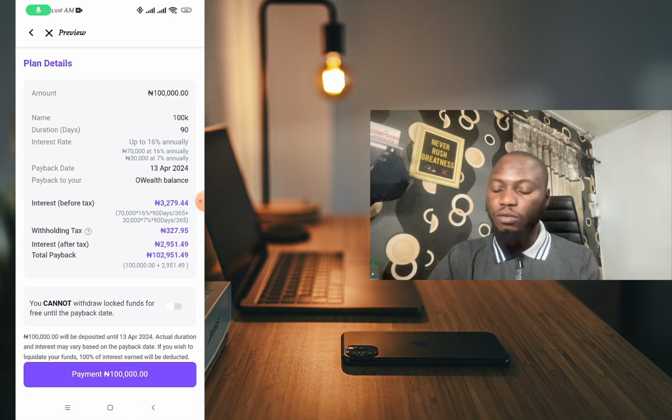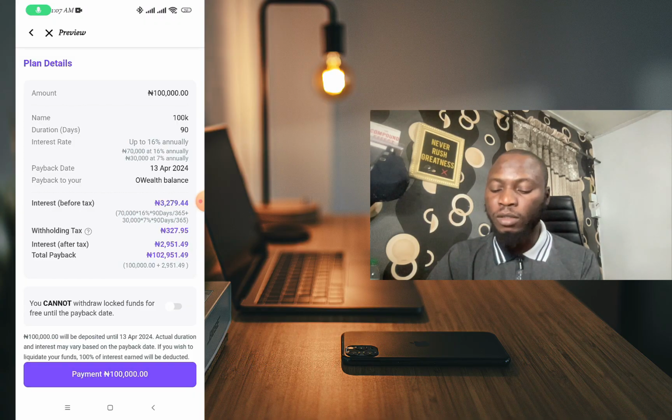Okay, so with OPay you'll be getting 2,951, even after removing the tax, which means OPay makes sense over Carbon. So you can see what I'm talking about.